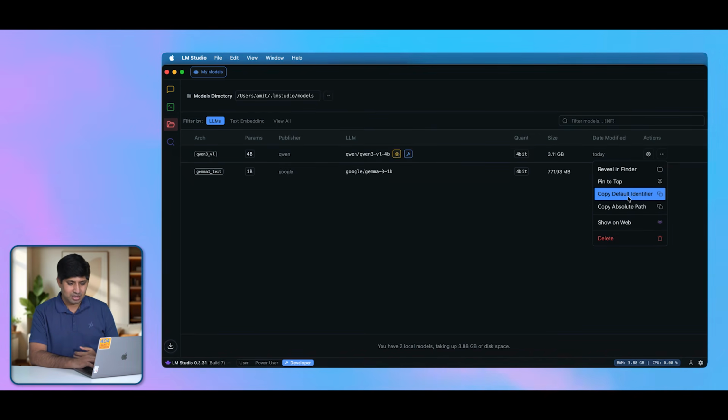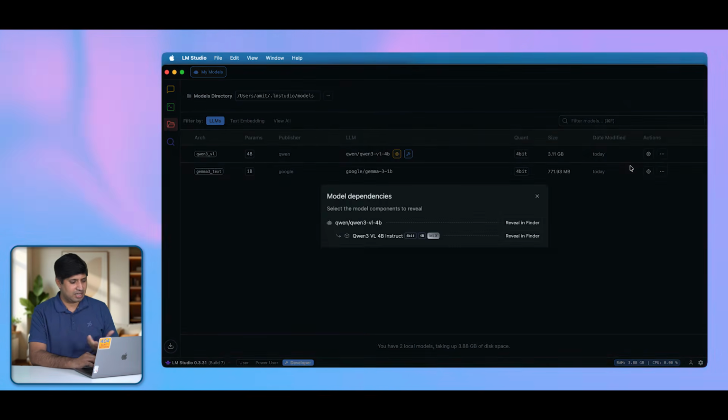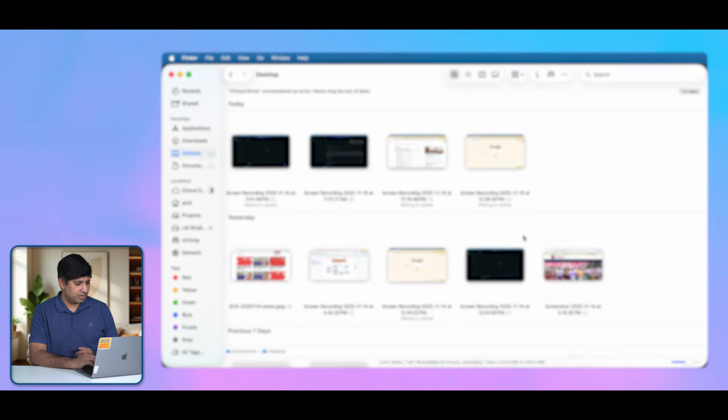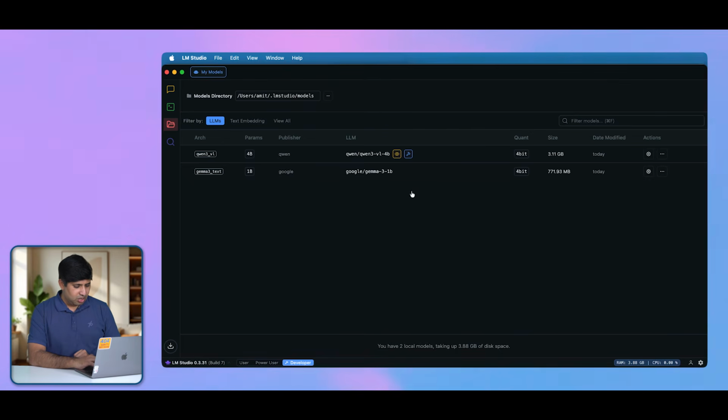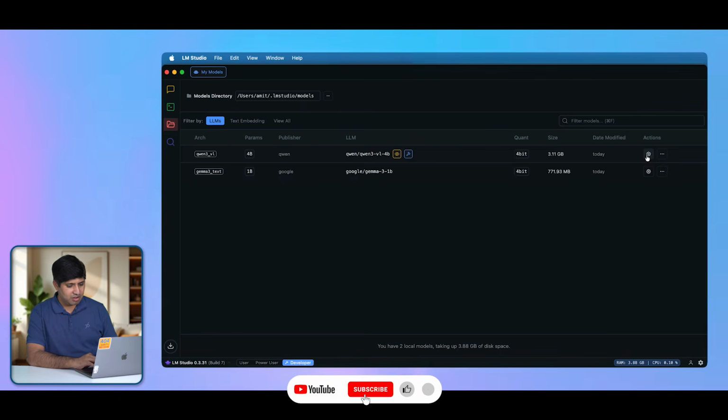If you want to copy their path, if you want to reveal them in Finder where they actually are in your computer, you can do that. Let's say I want to reveal where this particular model is in my system, I can just get it here. And you can also see how much space they are taking on my machine. So everything is here, right?